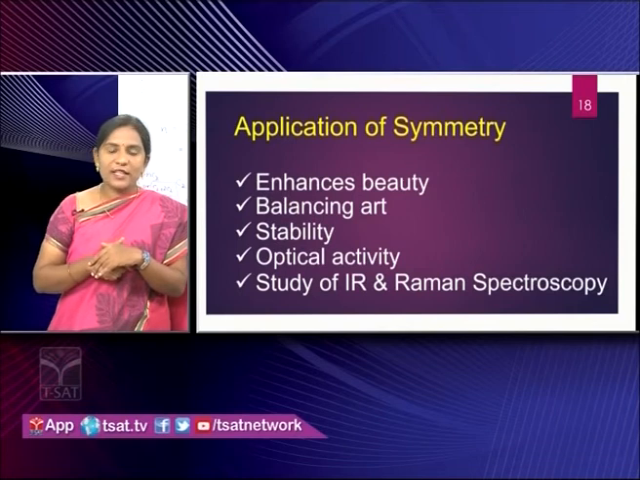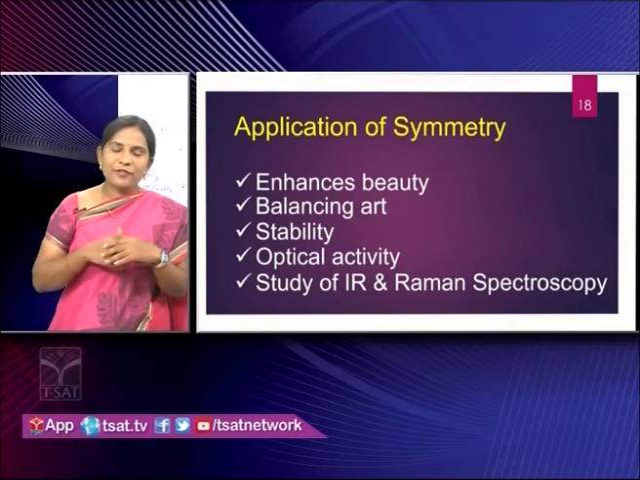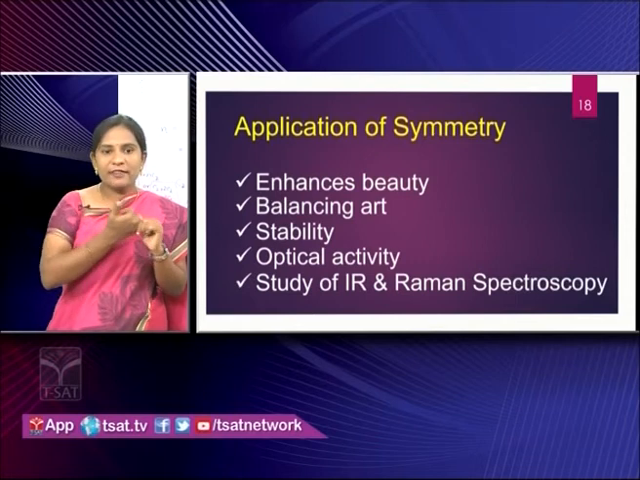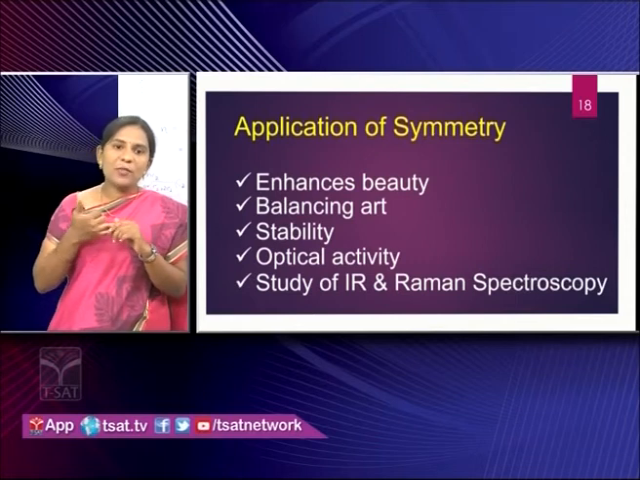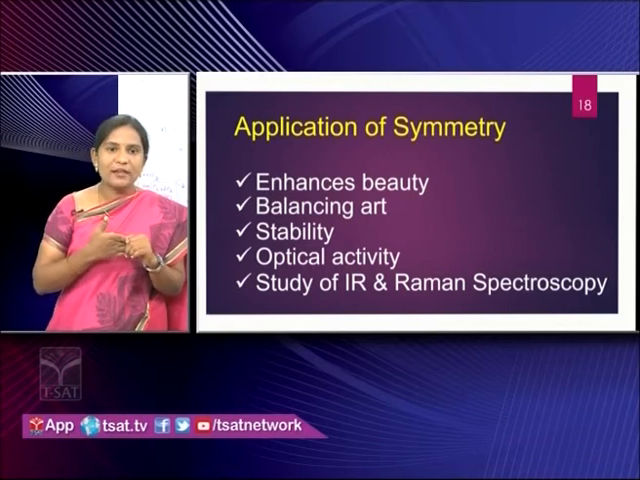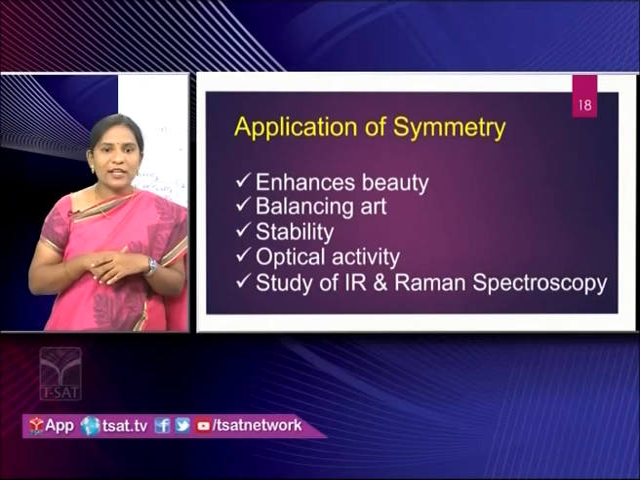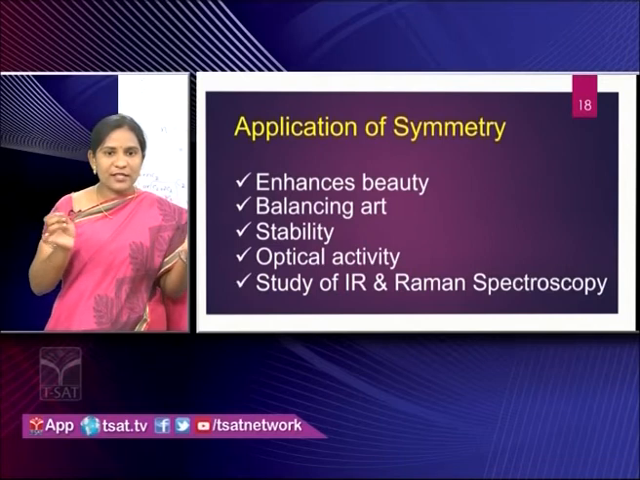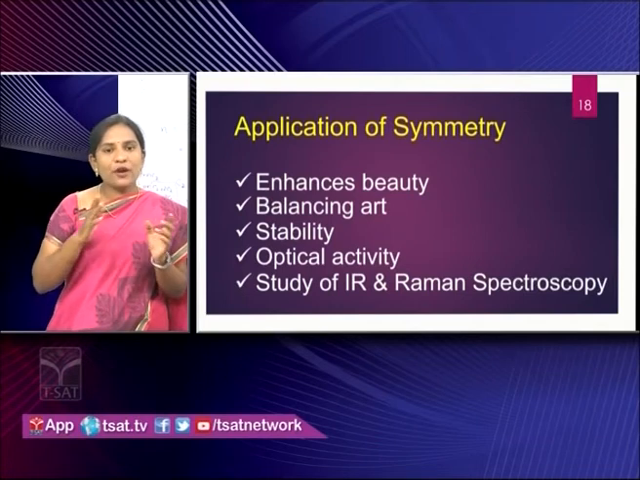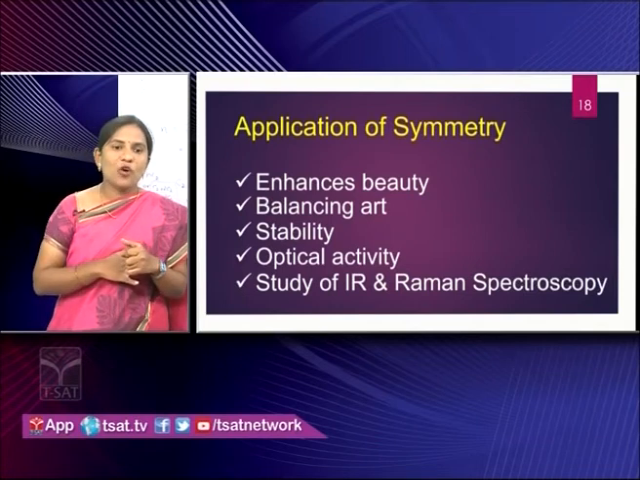Next one is stability. Stability means, if we take examples like Qutub Minar, built around the 11th century, and Taj Mahal, built in the 16th century, and Ajanta caves, built in the 2nd century BC, before Christ, today also they are stable in nature. There is no destruction that has occurred to these monuments. Why so? Because of the symmetry present in these monuments.